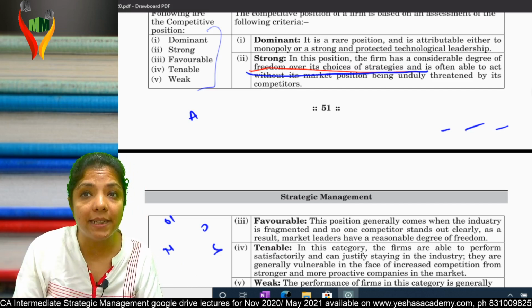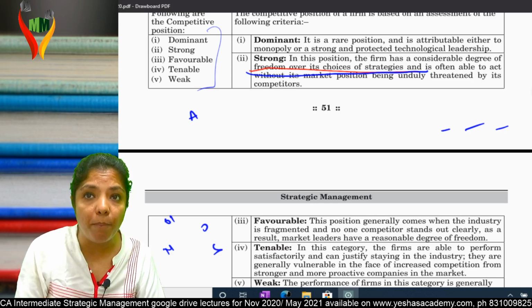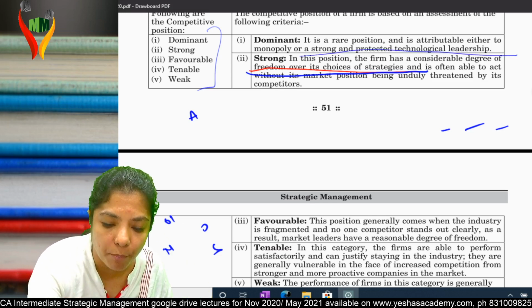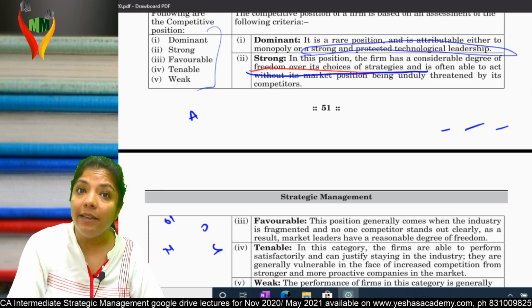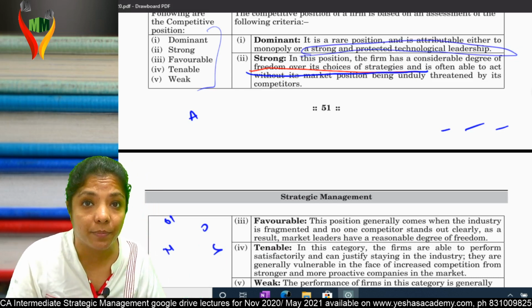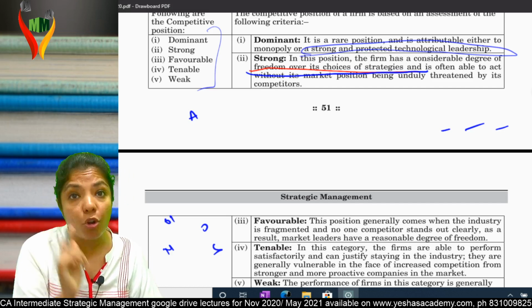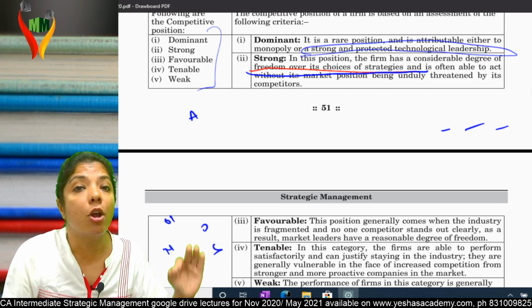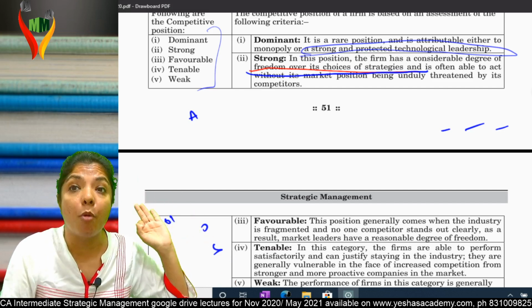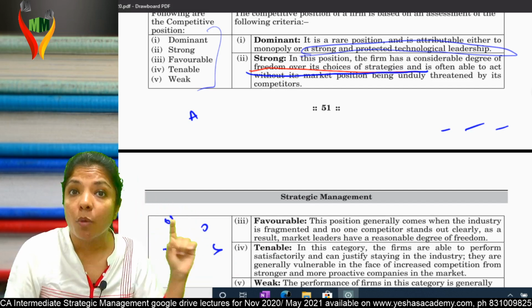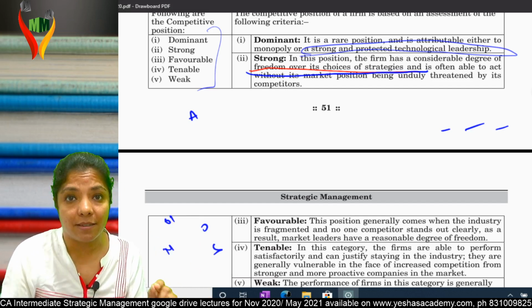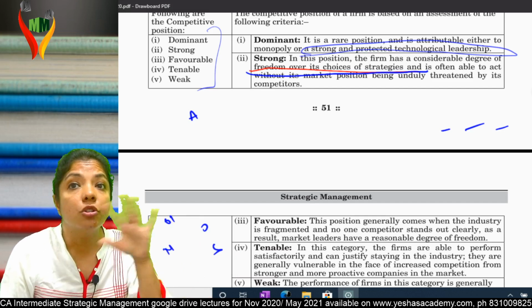Dominating means either monopoly, or if there is no monopoly, I am strong and a protected technological leader. For example, Apple is not having a monopoly, but still Apple is in a dominating position. Why? Because they are strong and protected technological leaders. When it comes to iOS, they are protected by copyrights. Am I clear?